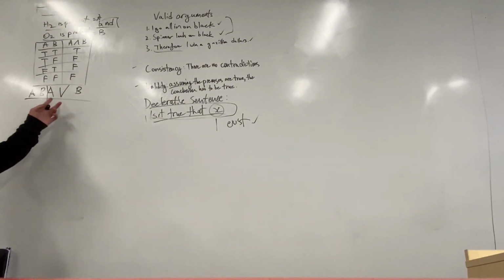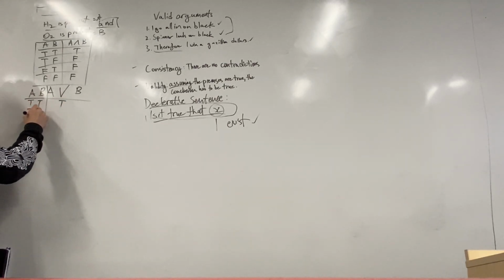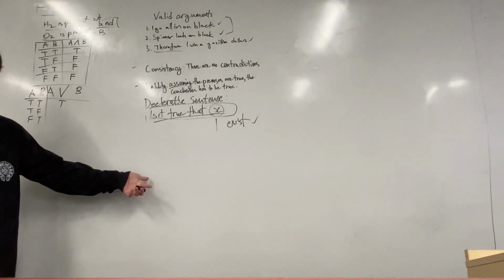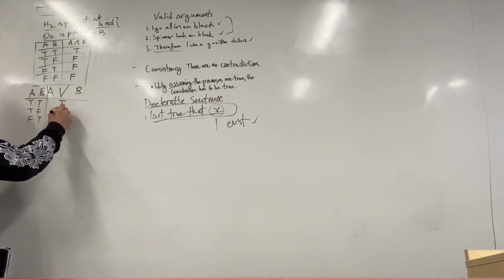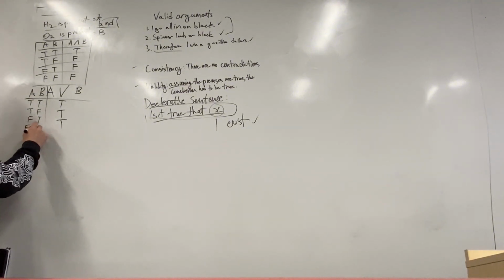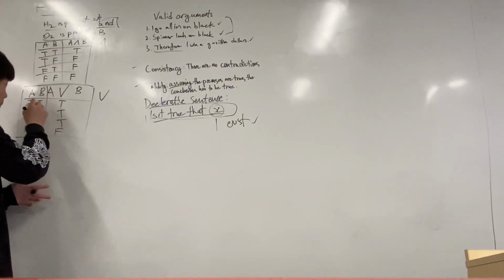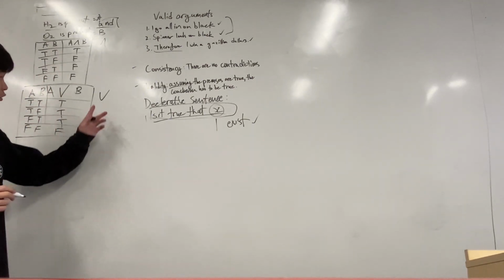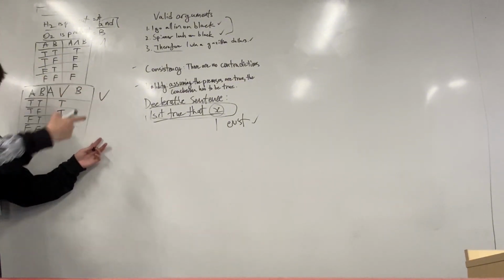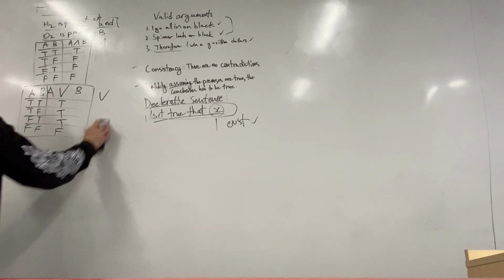the sentence A or B is true if both A and B are true, and it's true if only one of them is true. So if only A is true and B is false, the sentence you can either do this or that is still true, right? The only way in which the sentence A or B is false is if both A and B are false. Now these truth functors are defined by the set of results that it gives, right? The truth functor or will always give this set of outcomes for any sentence that is A or B, right? This is very important. We'll see it later.